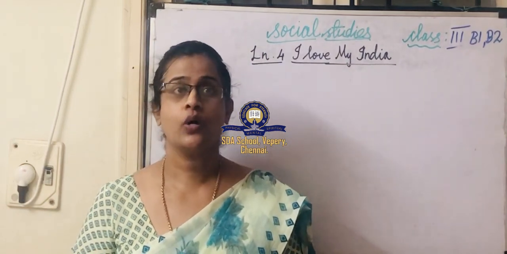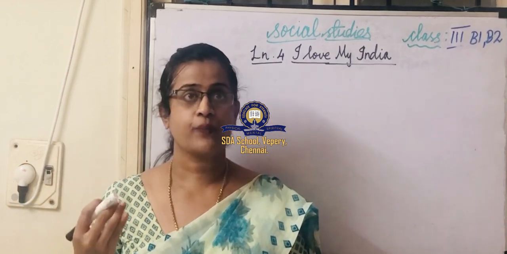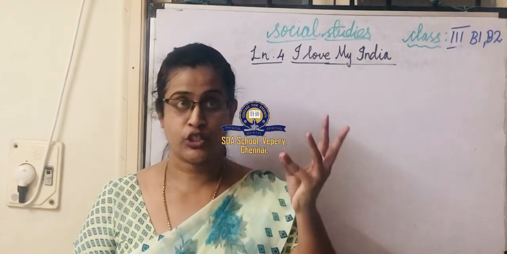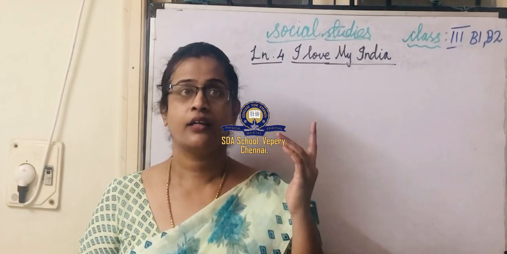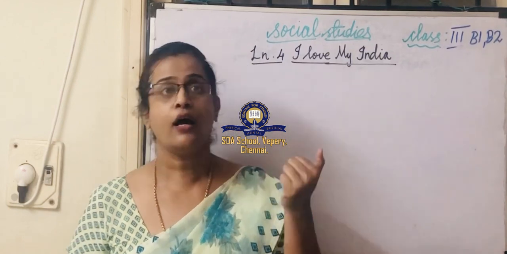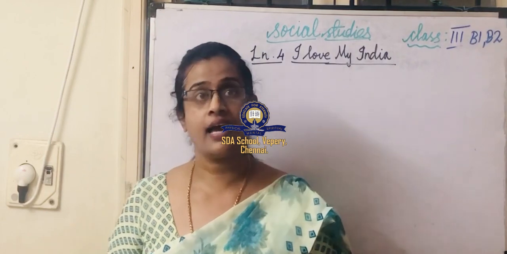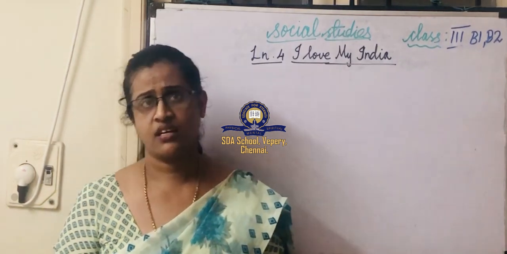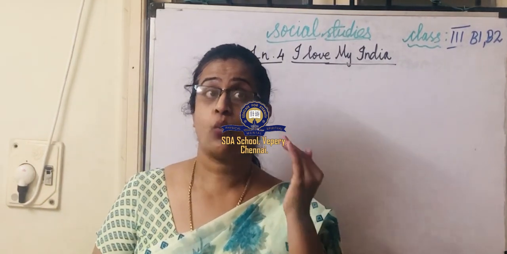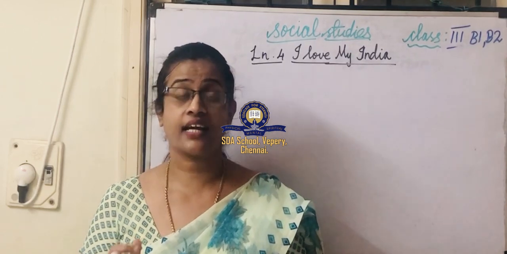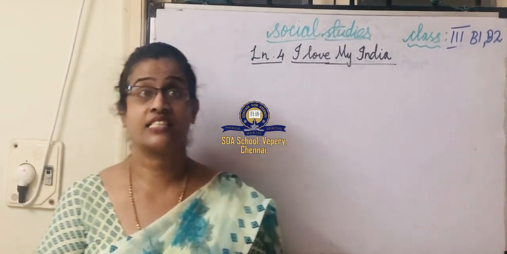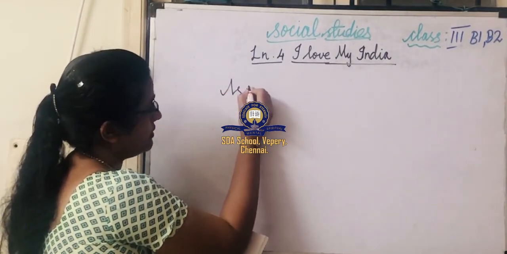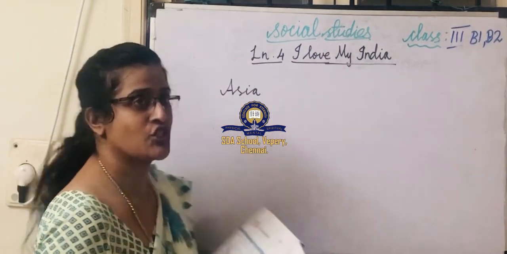In lesson 2 we learned that there are 7 continents, isn't it? What are they? Asia, Africa, North America, South America, Europe, Australia and Antarctica. Where does India lie? In which continent does India lie? India lies in Asia.